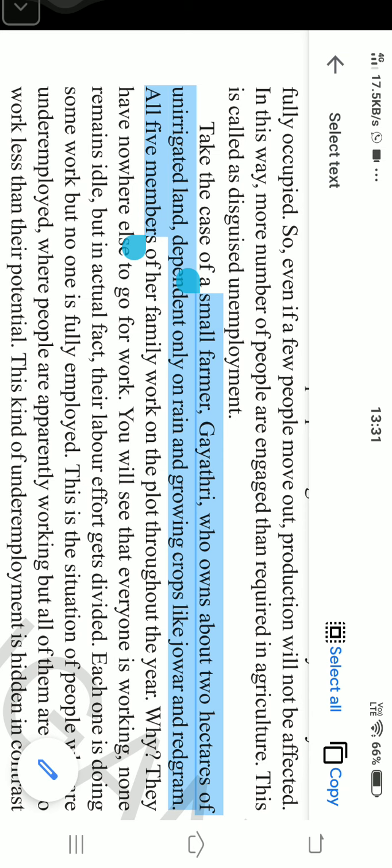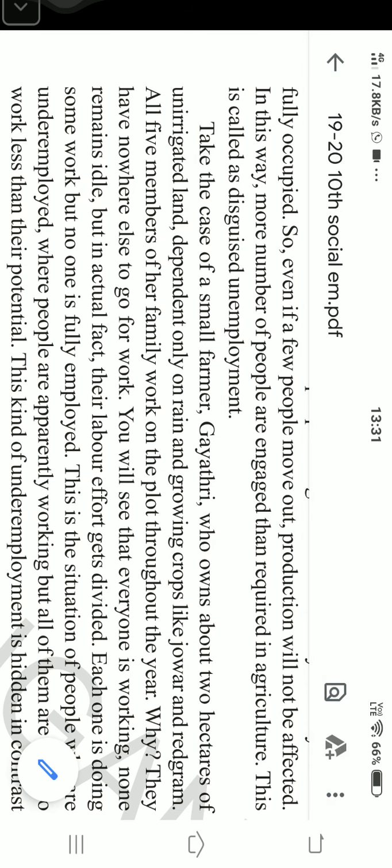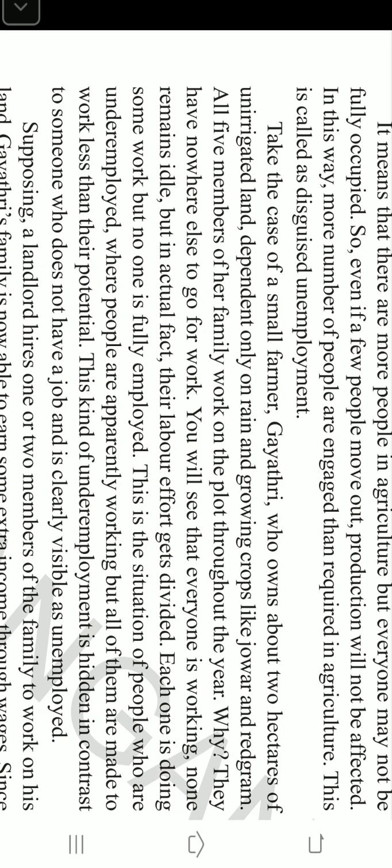So, for example, we will assume that 2 members of the Gayatri family are enough to work on the 2 hectares of unirrigated land. Then what about the extra 3 members of the Gayatri family working on the same piece of plot? Their work is nil. How can we say that their work is nil? When you remove those 3 members of the Gayatri family out of that plot of 2 hectares, then there won't be a change in the production.